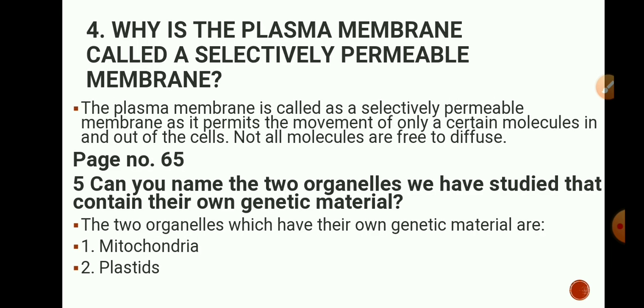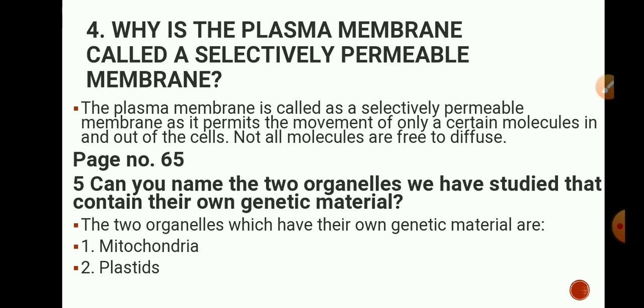Next is, why is the plasma membrane called a selectively permeable membrane? The plasma membrane is called a selectively permeable membrane because it permits the movement of only certain molecules in and out of the cell. So it does not allow all the substances, all the molecules to diffuse in the cell or out of the cell. It allows certain substances, certain molecules, and so it is called selectively permeable.